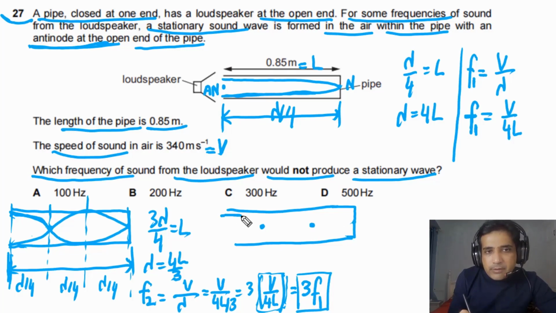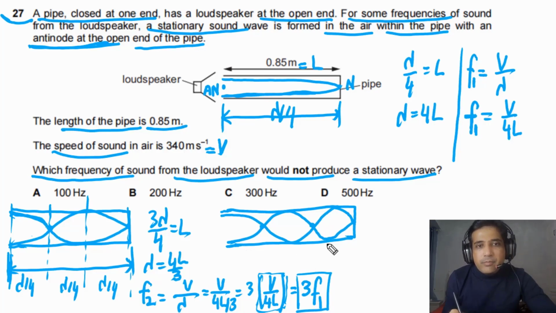We can draw the stationary wave formed inside this pipe. This is how the stationary wave will look, just to give you an idea. This is our next harmonic.